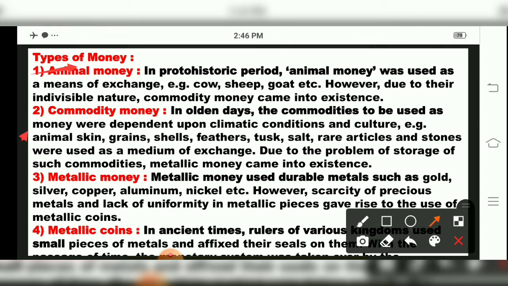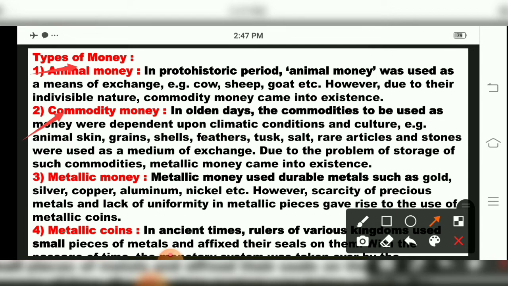Then the second type of money is, children, commodity money. In olden days, commodities were used as money, depending upon the climatic condition and culture. For example, animal skin, grains, shells, feathers, tusks, salt, rare articles and stones were used as a medium of exchange. And due to the problem of storage of such commodities, metallic money came into existence. We saw animal money and commodity money. Commodity money means the fur, skin, shells, grains, which were exchanged according to nature and culture. That was commodity money, children.